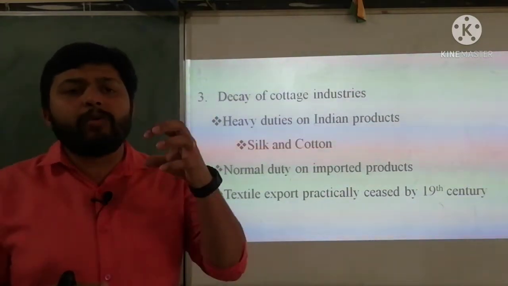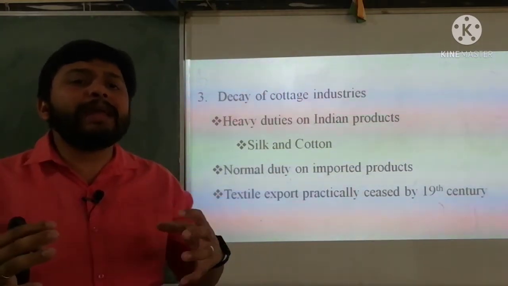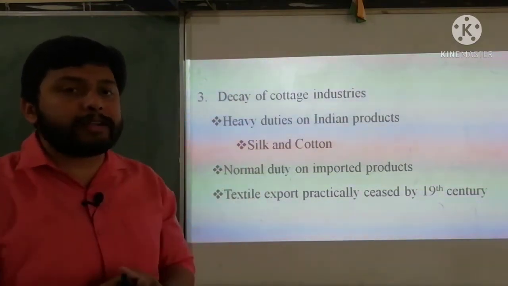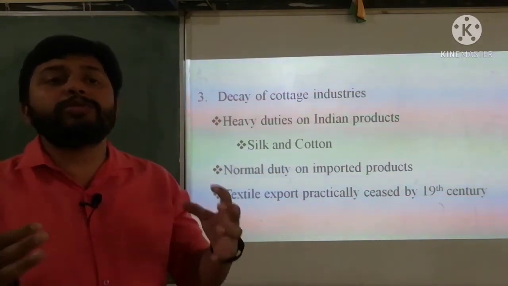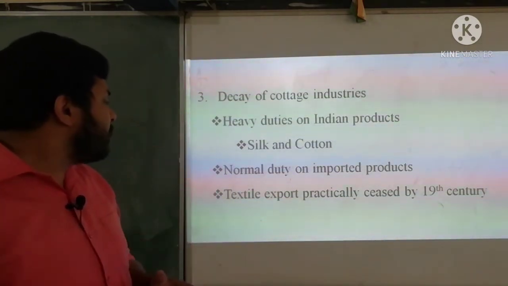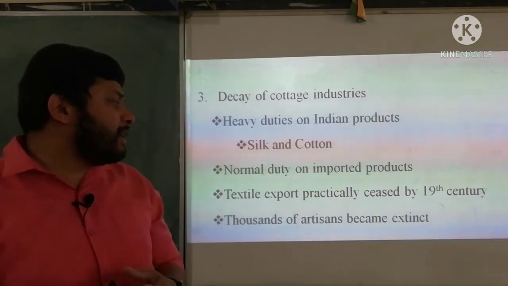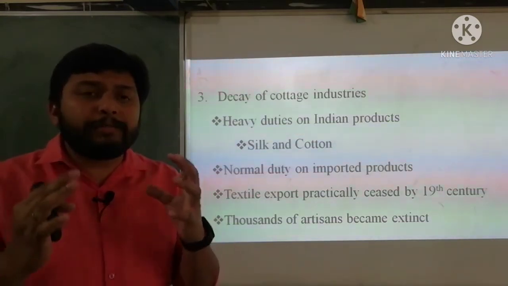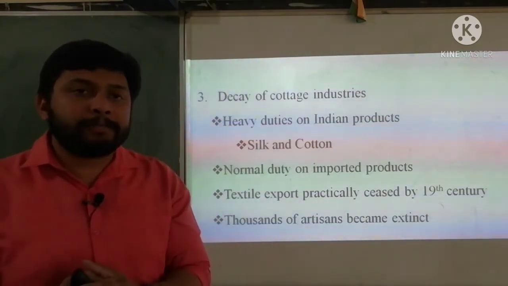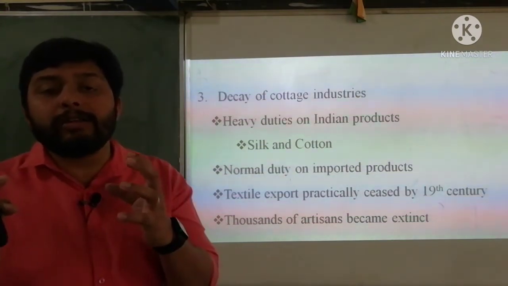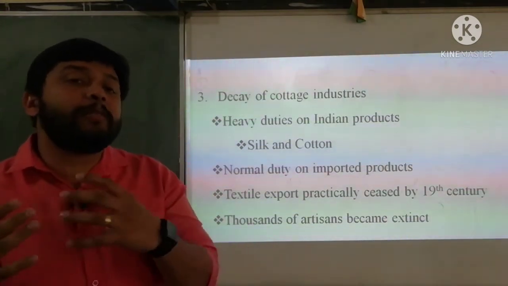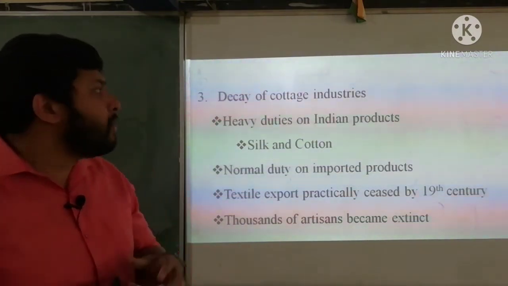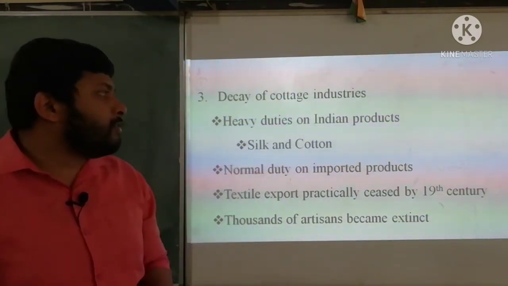It means the people who were working in this field were not getting proper benefit from their products, because there were no people to purchase Indian products since they were forced to pay a huge tax. And again, thousands of artisans became extinct. The people who were working in the field of different cottage products started to leave their profession. They started to go to some other profession. So finally, the cottage industries became a failure. That is the third point, decay of cottage industry.